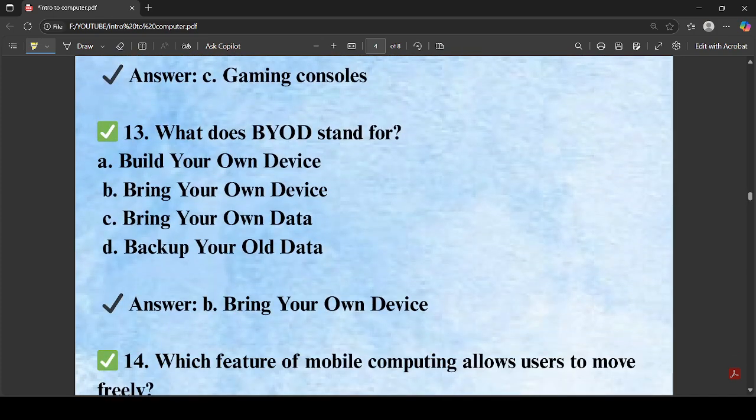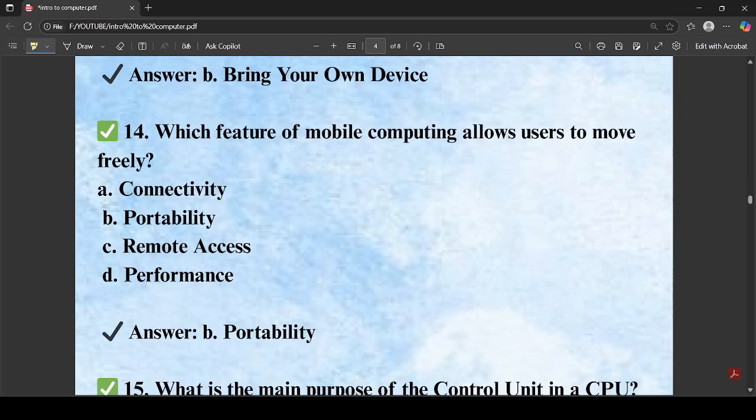What does BYOD mean? BYOD means bring your own device. Bring your own device is the BYOD. This is a slang word, or the slang full form, that we use in companies. So BYOD means bring your own device. Let's move to the another option.